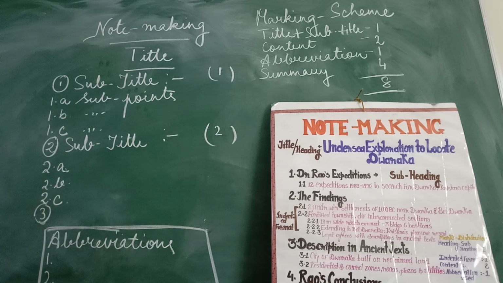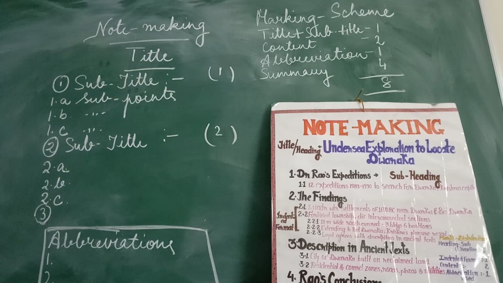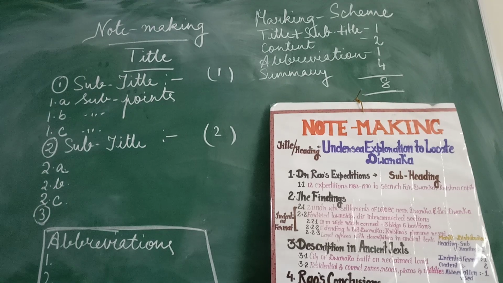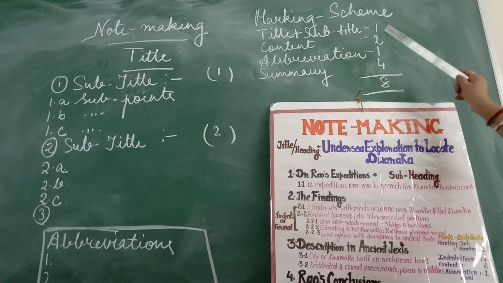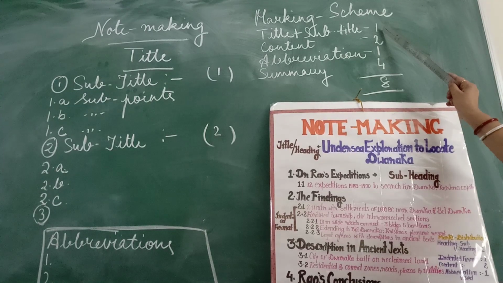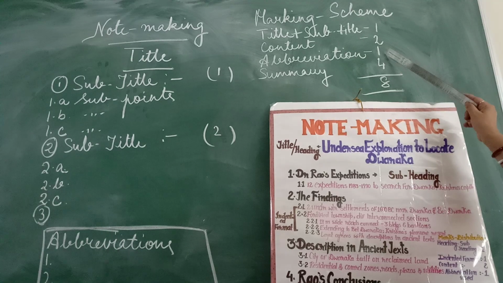Now what is the marking scheme of note making? As you can see, it's written on the board. The marking scheme includes 1 mark for writing the title and subtitle, 2 marks for writing the content, and 1 mark for abbreviation.